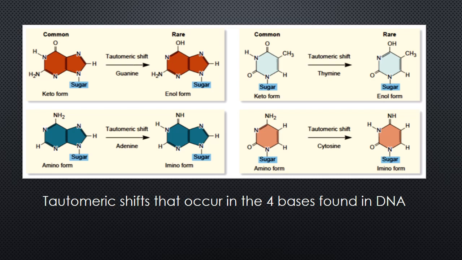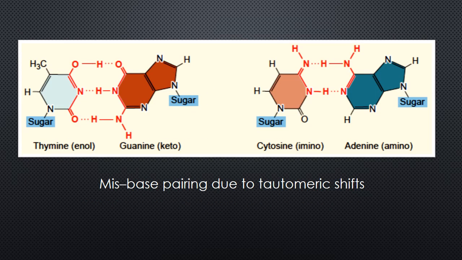Though the relative amounts of enol and imino forms of these bases are small, they can cause a mutation because these rare forms of bases do not conform to the AT or GC rule of base pairing. Instead, if the base is in the enol or imino form, hydrogen bonding will produce or promote TG and CA base pairs, as seen in this figure. The next slide.